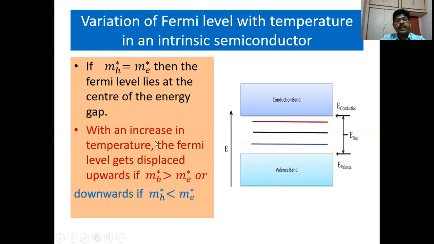With an increase in temperature, the Fermi level gets displaced upwards if the effective mass of holes is greater than the effective mass of electrons, indicated by the red line over here. Or it goes downwards if the effective mass of holes is less than the effective mass of electrons, indicated by the blue line over here. So this is what we have studied in this particular